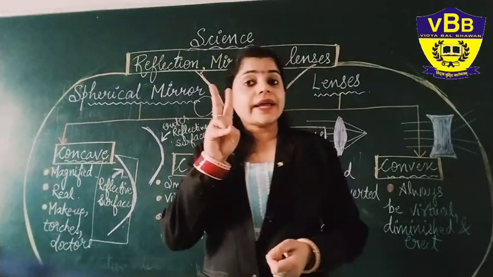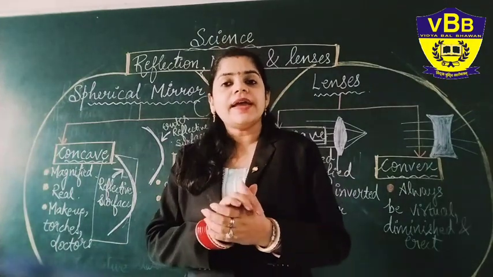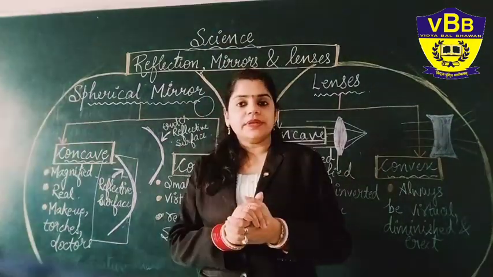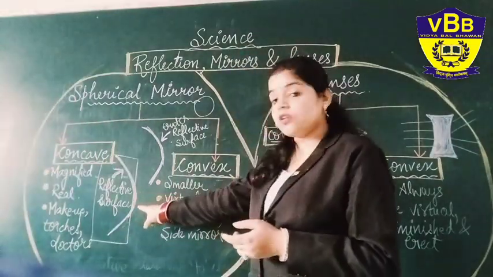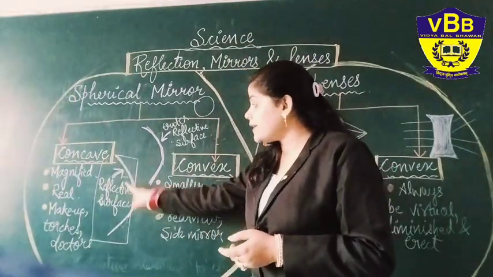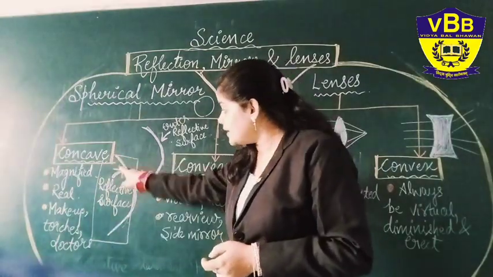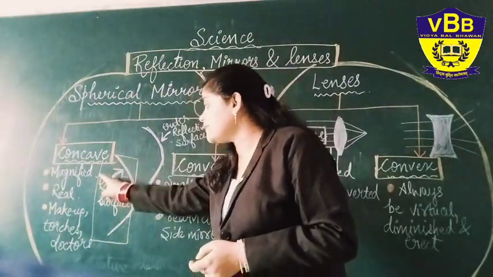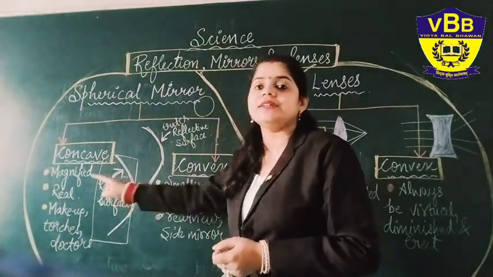So there are two kinds of spherical mirrors. First one is your concave mirror and next one is your convex mirror. As you can see in the picture, the concave mirror has a reflective surface on the inner side. On the inner side, the light from the object is getting reflected.